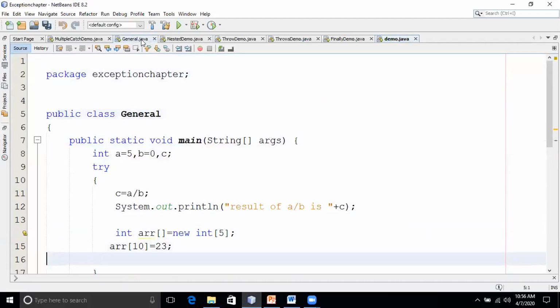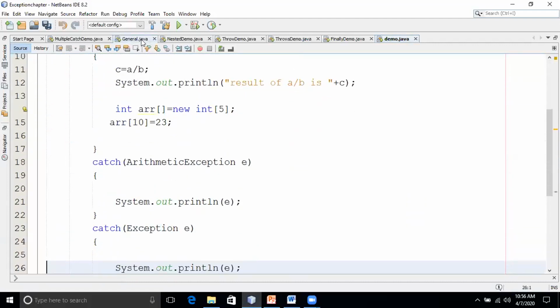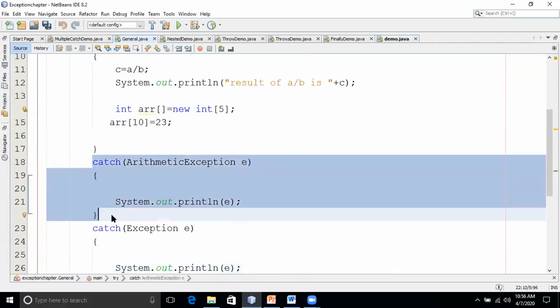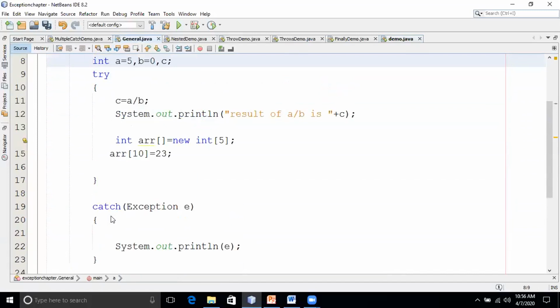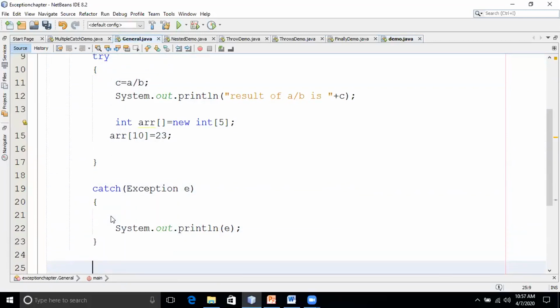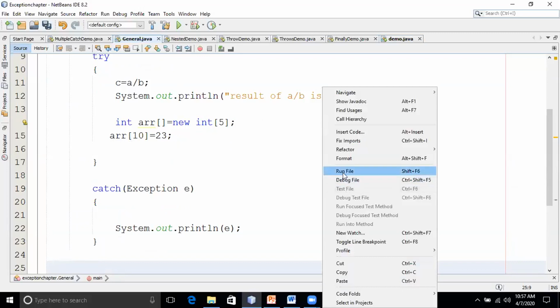Okay, same example I have taken here. So instead of writing multiple catch handlers, we can write only one catch handler where it will catch any type of exceptions. See, in the try block, the same example, I'm performing the division. Instead of multiple catch handlers, I've written only one catch handler that will handle any type of exceptions. Okay, so we'll run this code now.